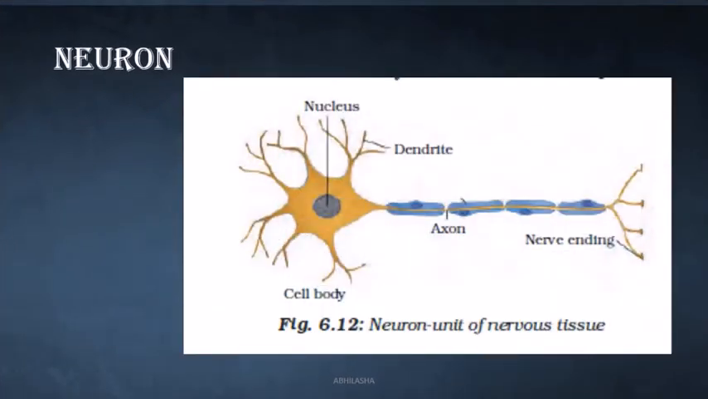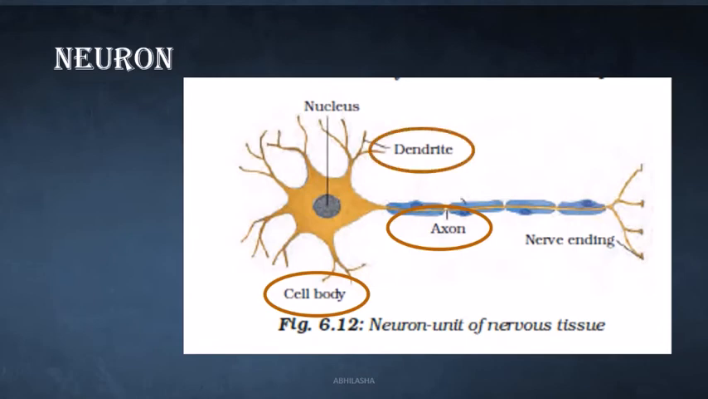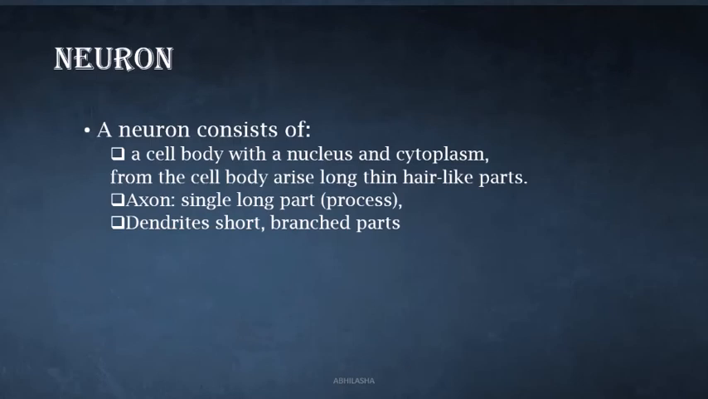Cells of nervous tissue, or the neuron, consist of a cell body which contains the nucleus and cytoplasm like any normal cell. From the cell body arise long, thin, hair-like parts. These parts are of 2 types. It has a single long part or process called the axon, and then there are many short branched parts known as dendrites. Now, many such nerve fibers bind together to form the nerve. These are bound by a connective tissue.